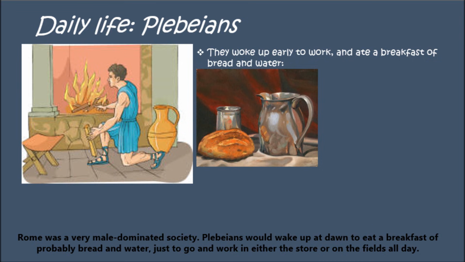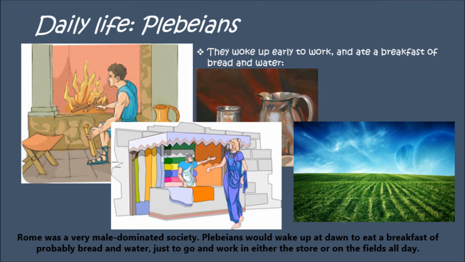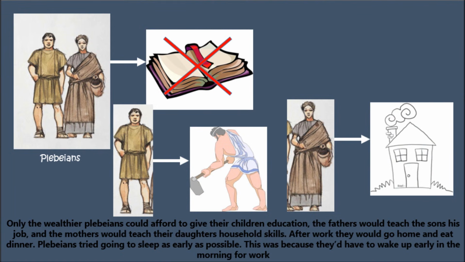Rome was a very male-dominated society. Plebeians would wake up at dawn to eat a breakfast of probably bread and water, just to go and work in either the store or on the fields all day. Only the wealthier plebeians could afford to give their children education. The fathers would teach the sons his job, and the mothers would teach their daughters household skills.